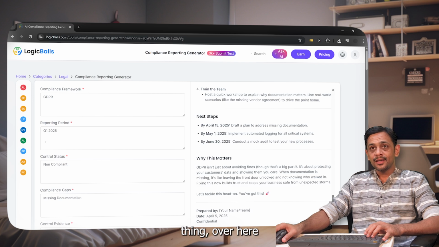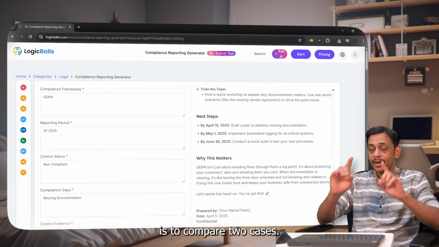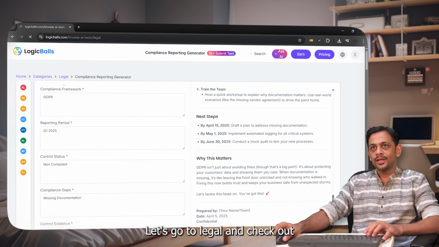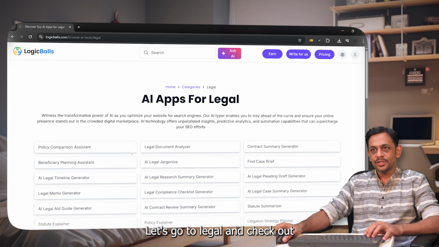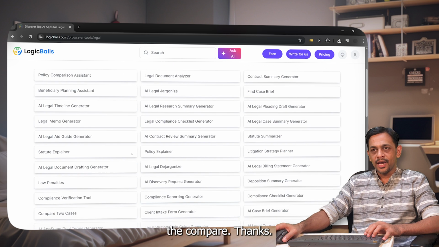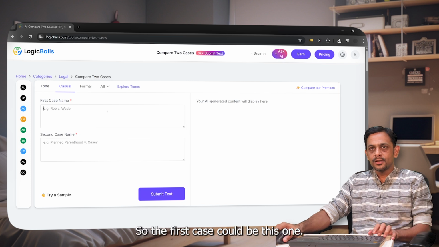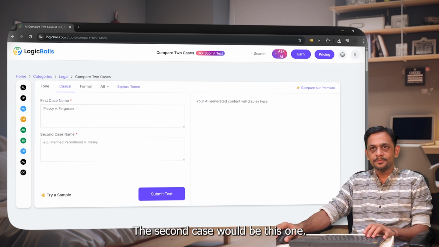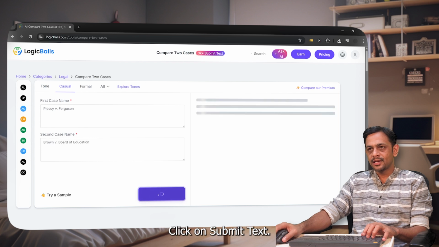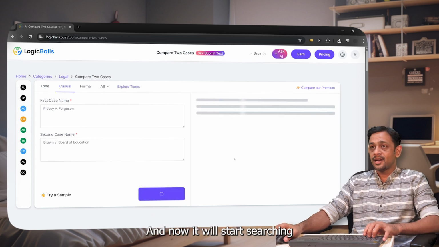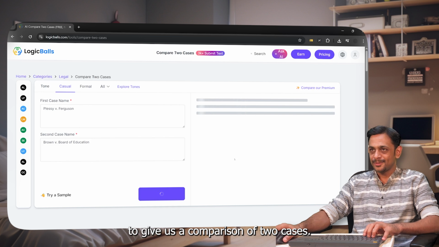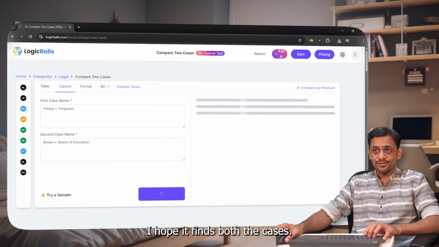One more interesting thing over here is to compare two cases. Let's go to legal and check out the compare. So let me click on this. And so we have to give two cases over here. So the first case could be this one. The second case would be this one. So I've added both of this. Click on submit text, and now it will start searching for these two cases to give us a comparison of two cases. I hope it finds both the cases.